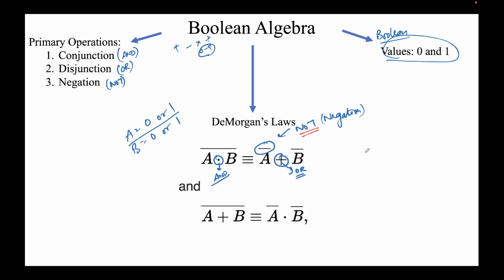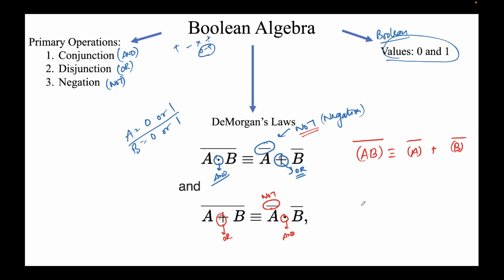So what De Morgan says is that when you multiply two values a and b, and then take the negation, this is equivalent to taking the negation of a, and oring it with the negation of b. This is the first De Morgan's law. I'll repeat again. This dot means and, this plus means or, and this bar means not.